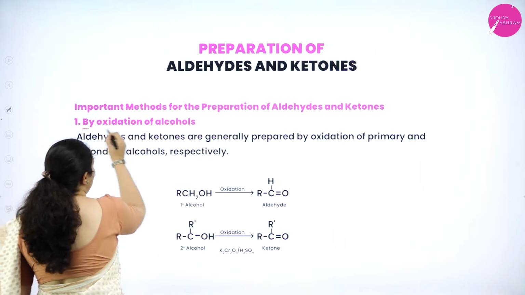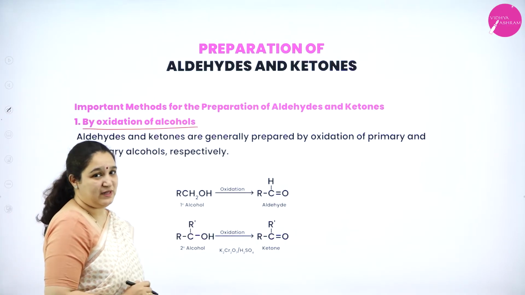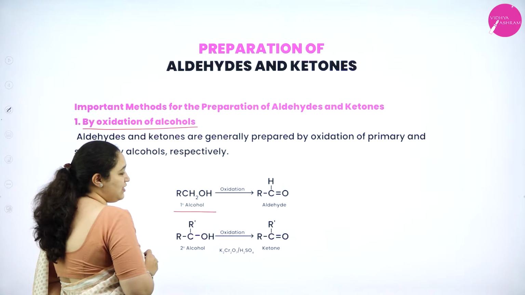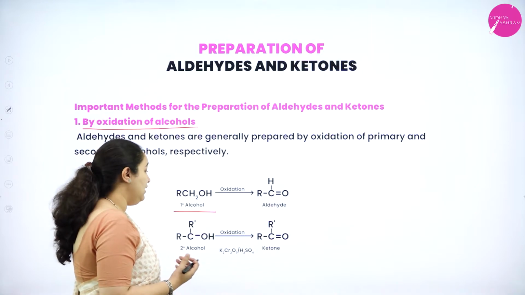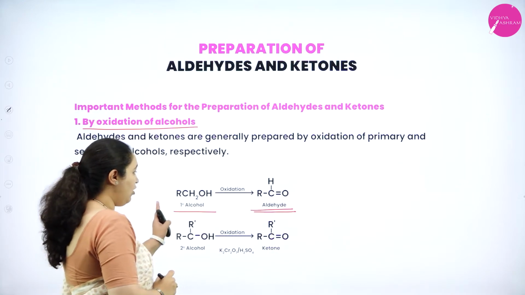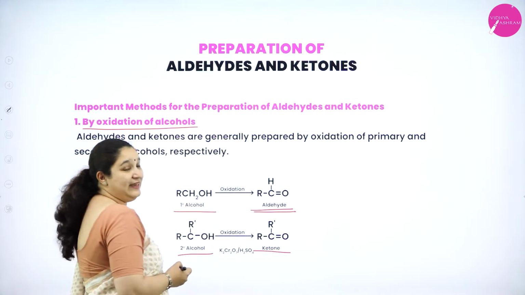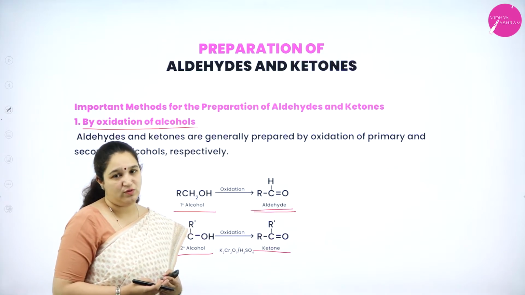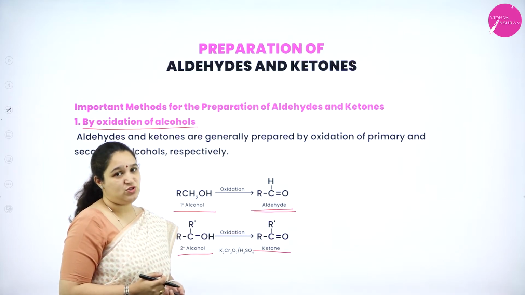So first one is by oxidation of alcohols. You'll have already studied this in alcohols chapter as well, where if you take a primary alcohol RCH2OH, oxidation in the presence of PCC, okay, then you will get an aldehyde. That is, primary alcohol will give aldehyde and secondary alcohol will give ketone. So this is by simple oxidation, mild oxidizing agents you have to use. Then primary alcohol will give rise to aldehyde, secondary alcohol will give rise to ketone.